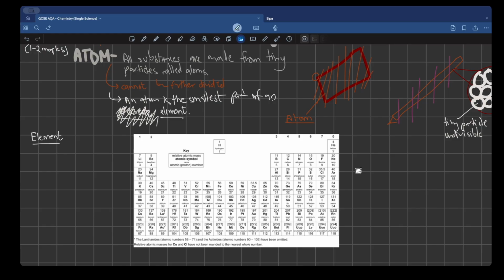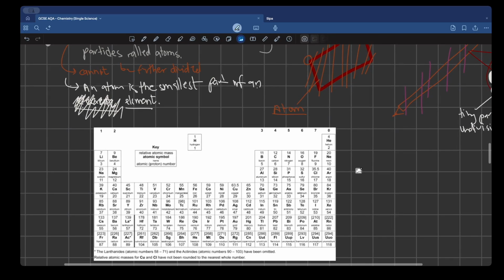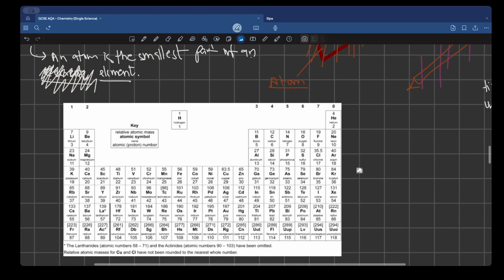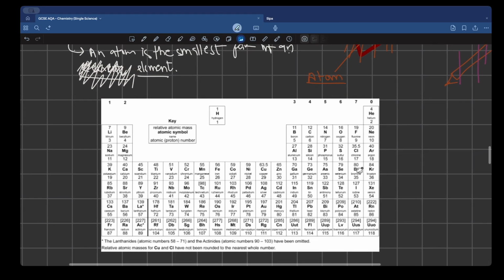And this is exactly what you're supposed to access whenever you are doing chemistry. Just make sure to type AQA dataset and you're going to get a bunch of formulas and this periodic table. Make sure to always use this one because we want to familiarize ourselves with this format, so when it shows up on exam day, we're not shocked, like, oh my god, what is this? We should be aware. So I'm going to help you read this.